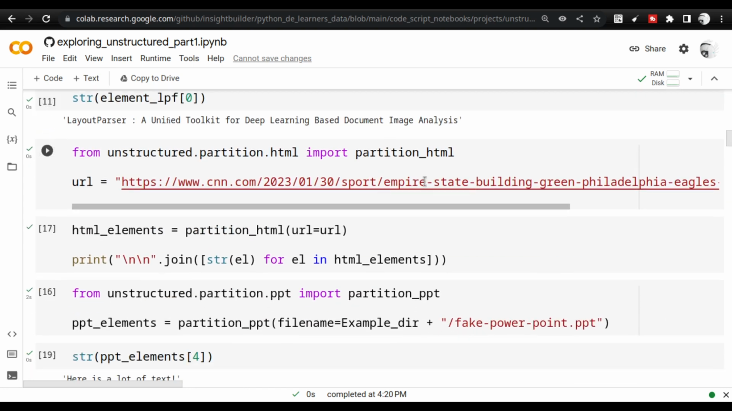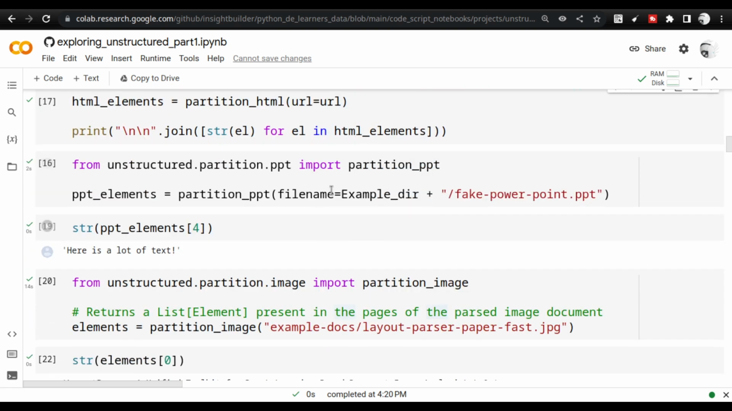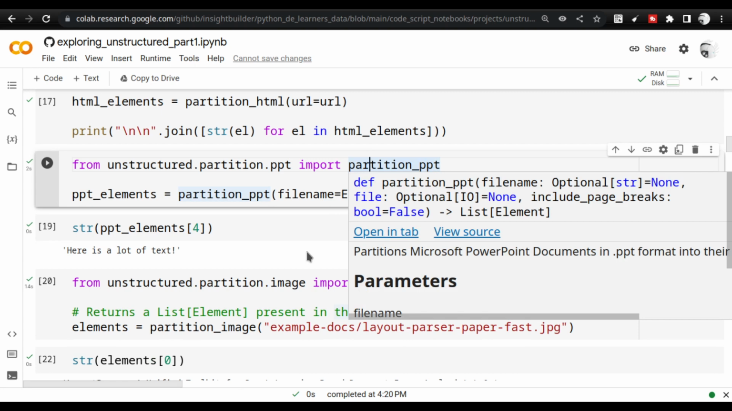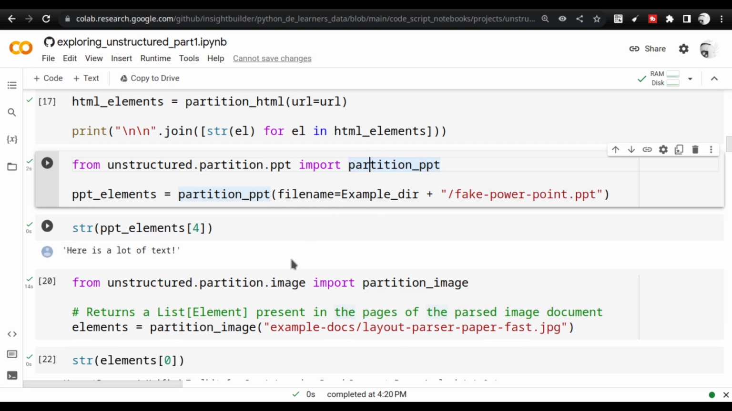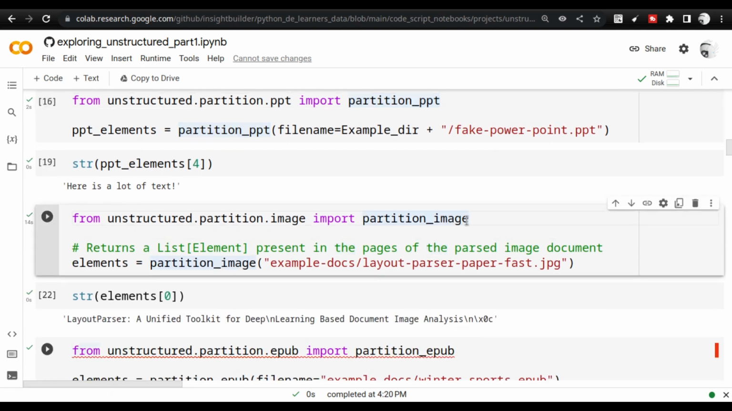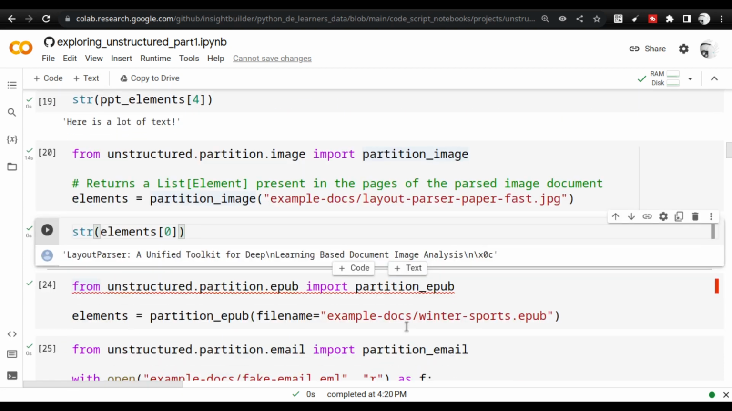In case of unstructured, you can actually give the complete function also. So if I know that I'm going to work with HTML, I can say partition HTML. And if I'm going to work with PPT, I can say I'm working with PPT. It will make the life of the function a little easier. Here we are going to say we are working with the image. I showed it to you a couple of minutes back, and you see the first element is the heading. So we already saw that.